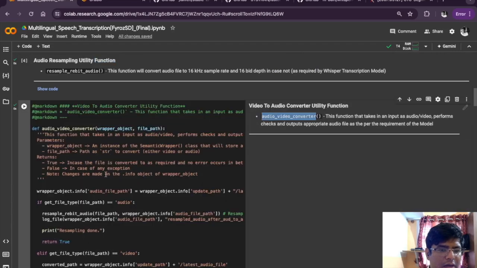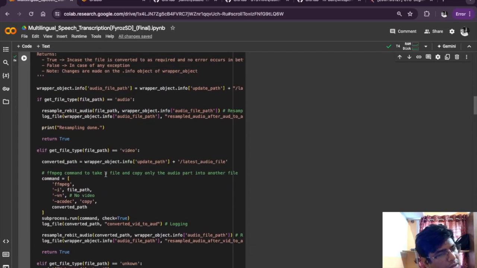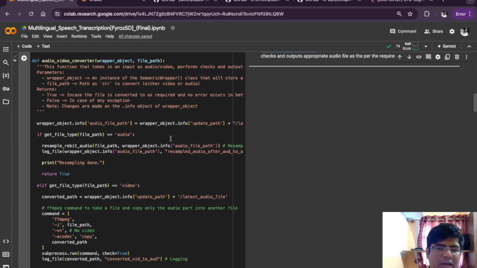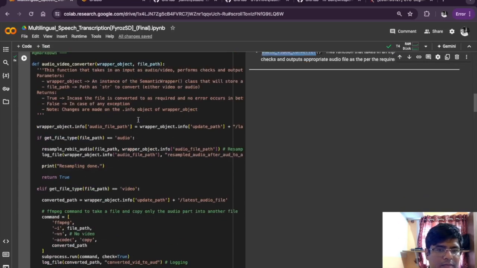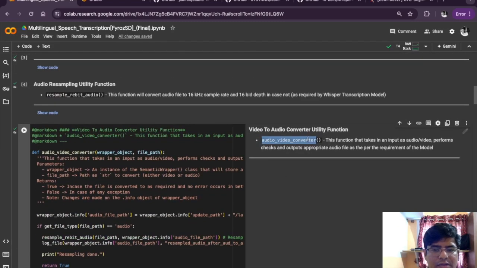And this is the converter where any audio or video file uploaded by the user is handled, and we are using ffmpeg to do the conversion task.